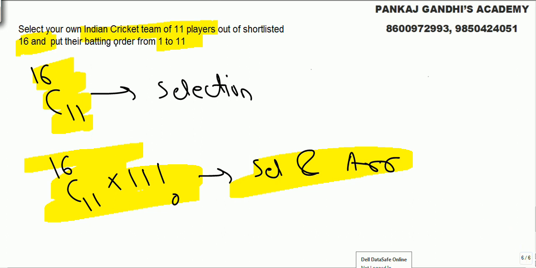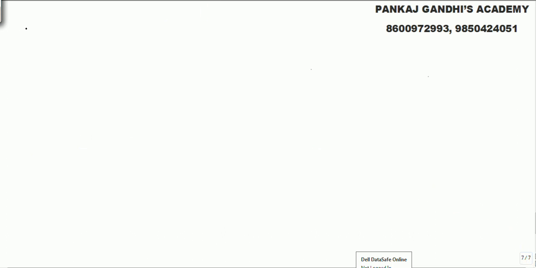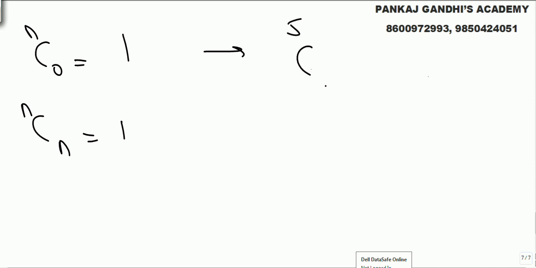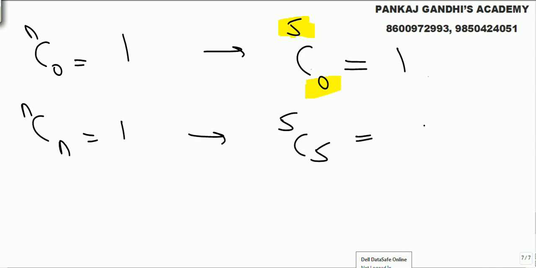Some standard results I'll write for you. If I tell you NC0, it's 1. NCN, it's 1. Means if out of 5 cricketers, you should not select any one of them, 0 selection, not selecting anyone, 1 way. Out of 5, you want to select all the 5, again it's 1 way.